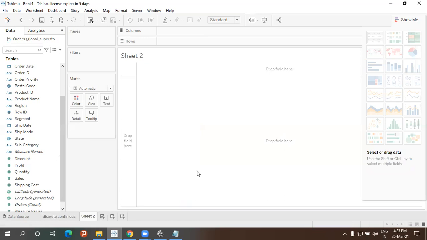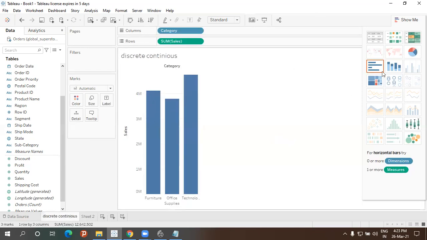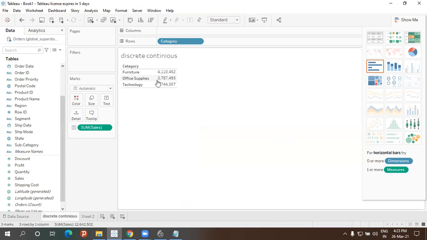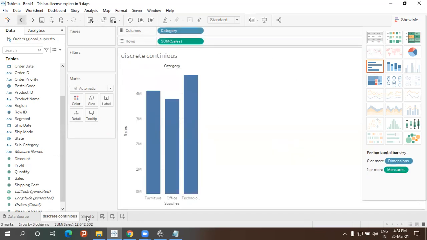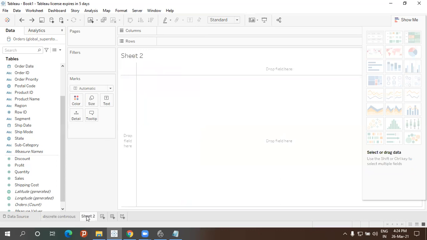So now let me take the second sheet, where we will see how to identify discrete and measures, that is continuous, using a bar chart. Okay, so the color chart. Here I showed you in the textual. If I take this as textual, this is nothing but called aggregated, and this is nothing but called discrete. So now the same thing we are going to do with the help of the bar chart.